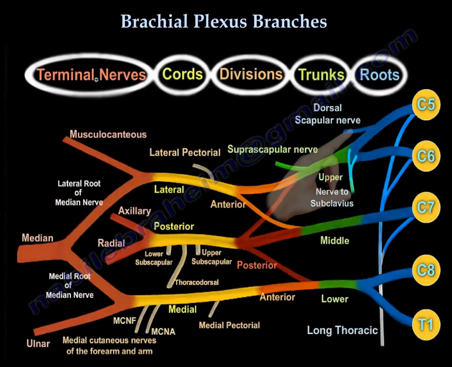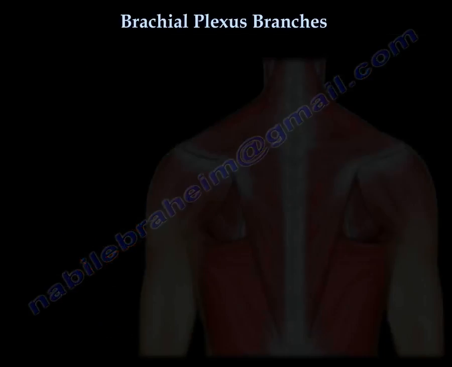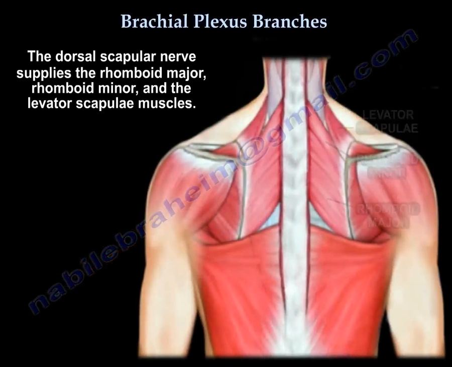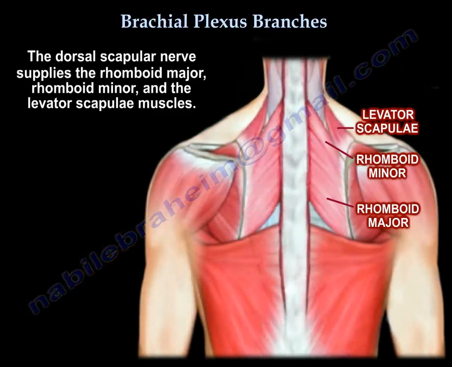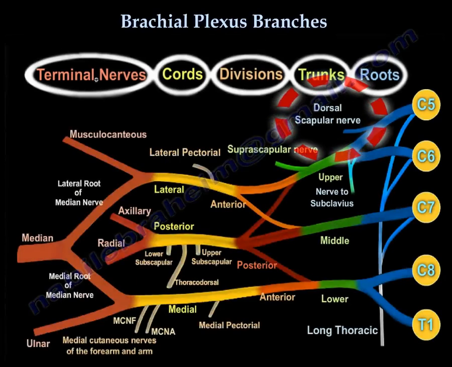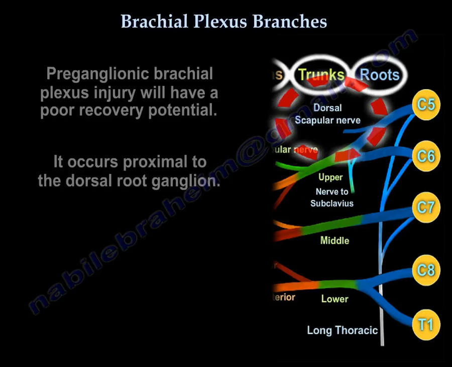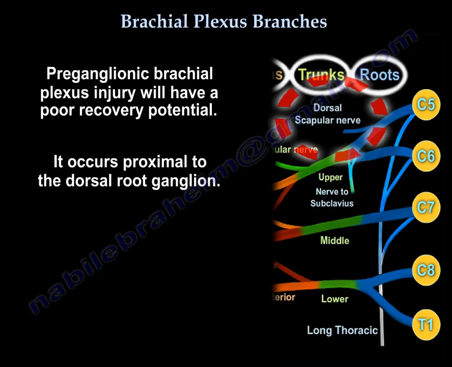Another branch is the dorsal scapular nerve. It comes from the C5 nerve root, and it supplies the rhomboid major and the rhomboid minor. This is a very important nerve. It differentiates preganglionic from postganglionic brachial plexus injury. The preganglionic will have a poor recovery potential, and it occurs proximal to the dorsal root ganglia.